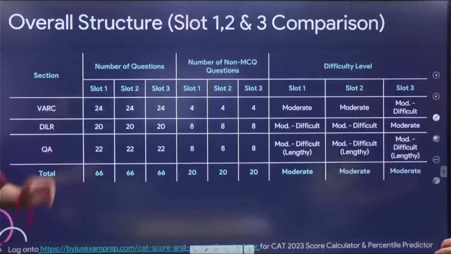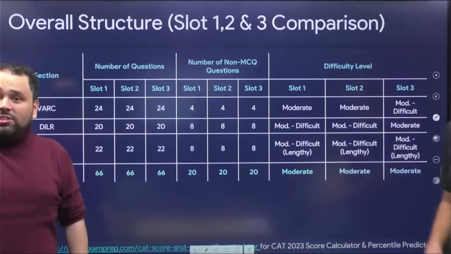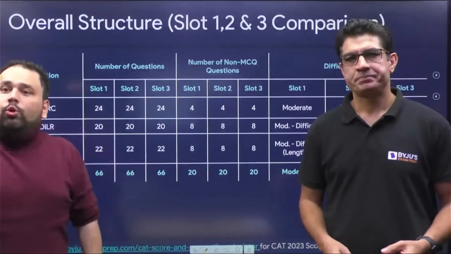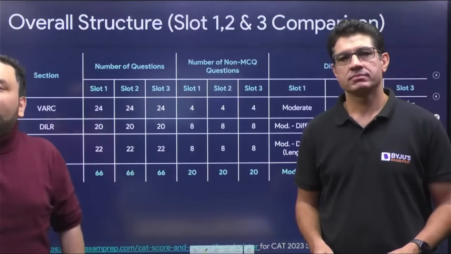This is the paper. The only anomaly, if you look at this paper, is I think slot 2 in verbal, where we heard that there was one question which was compulsory. That's the only anomaly. So everybody in slot 2, I think there are two ways in which it will be approached. Everybody will get marks, or that question will not be considered. I think the latter might happen.